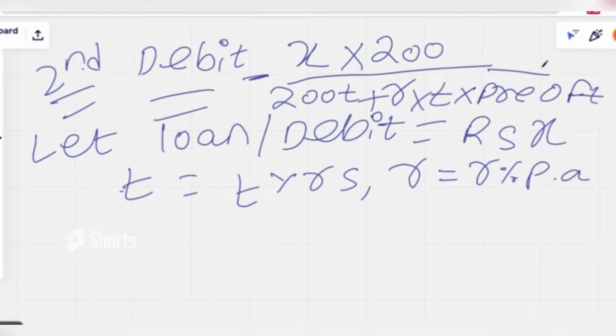Observe carefully. For a debit, x is the amount you have taken from the bank, 200 by 200 into t time period, plus r rate of interest into t time period into the predecessor of your time period, predecessor in the sense of the value before it. Let's see one example to get a clear idea about this topic.